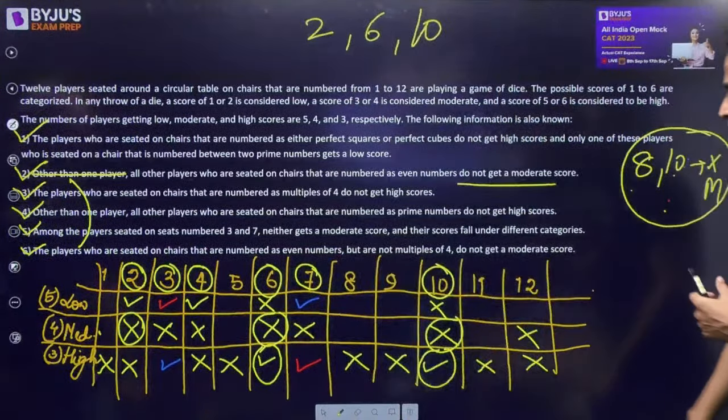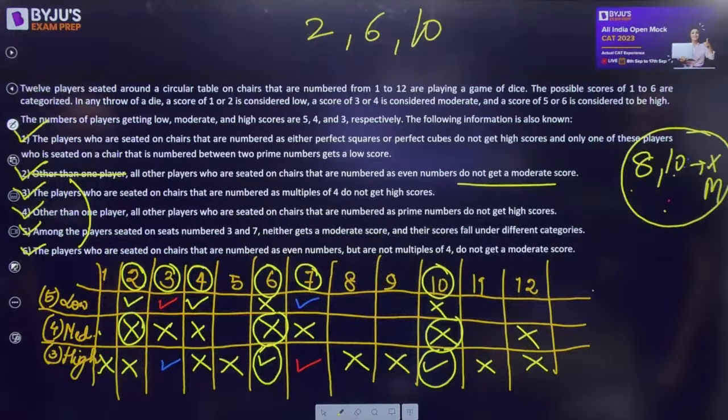Okay, so still there is one who will not. Fine. Not moderate are done. So we need one moderate. So that one moderate is, our number 8.